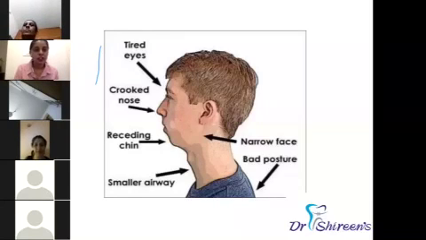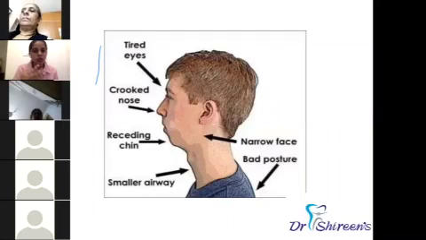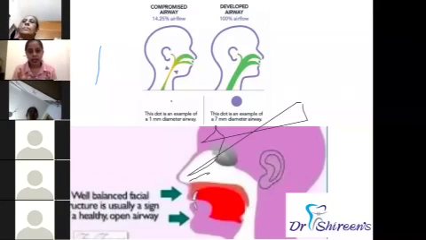There is a typical facial feature for mouth breathing, which we call long face syndrome. The child develops, by the time they are around 13-14 years of age, a very long face with a backward chin, a backward rotating jaw, and all such things. And one important thing is that mouth breathing and your facial development are like a double-edged sword.